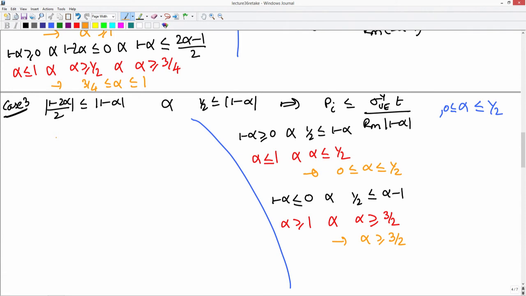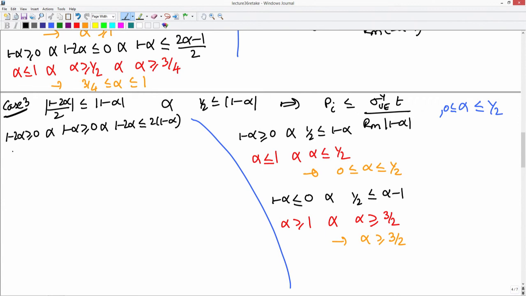Now, coming on to the other side, just like before, let me assume 1 minus 2 alpha is greater than or equal to 0 and 1 minus alpha is greater than or equal to 0 and 1 minus 2 alpha, which is positive, should be less than 2 times 1 minus alpha, which is also positive. Okay.